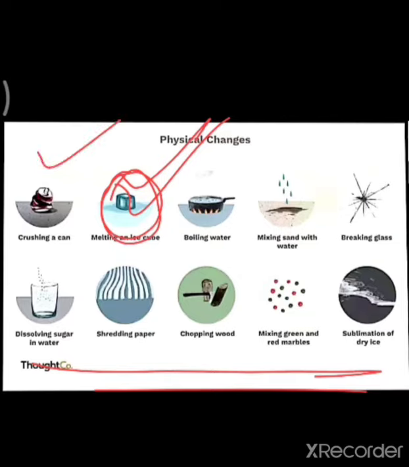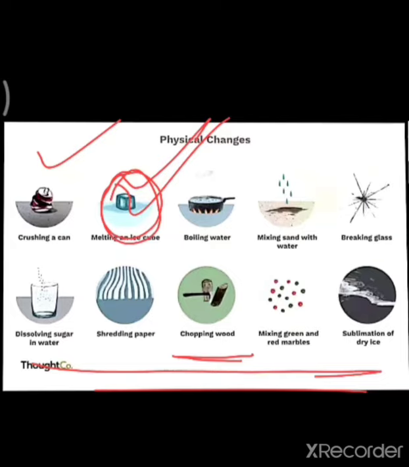Like see, crushing a can. After crushing, we get the same can only. No new substance is formed there. Here also see, chopping the wood. After chopping the wood also we got the wood only. So the second character is that no new substance is formed during a physical change.